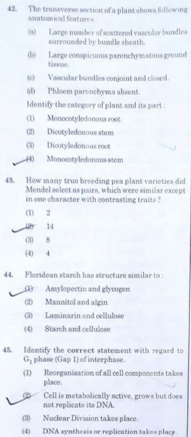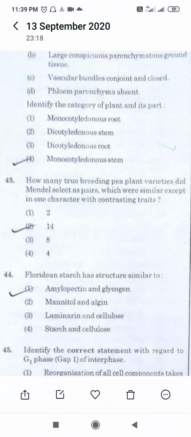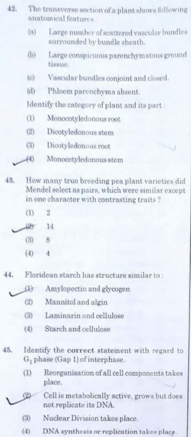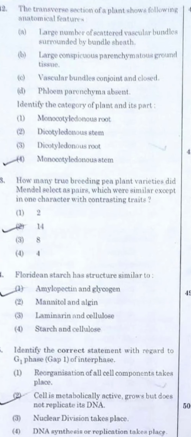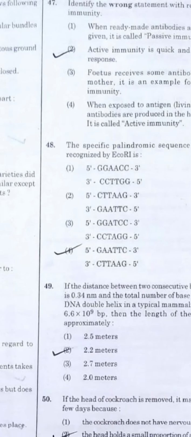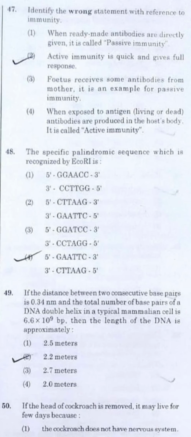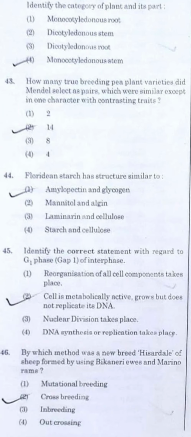44. Floridean starch has a structure similar to. You do know the answer. It's glycogen, which has a very similar structure to Floridean starch. So here the answer is amylopectin and glycogen. Question number 45. Identify the correct statement with regard to the G1 phase of interphase. The answer is the cell is metabolically active, grows but does not replicate the DNA. Replication does not occur in the G1 phase, rather it occurs in the S phase. Very good.